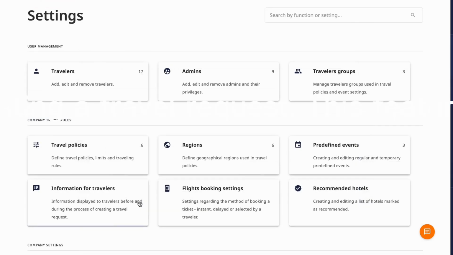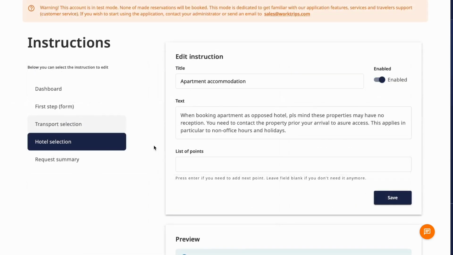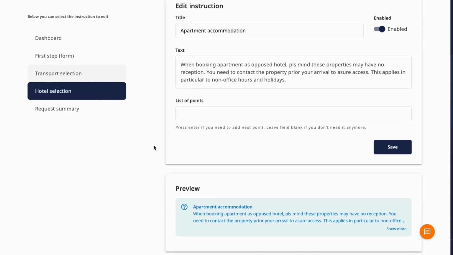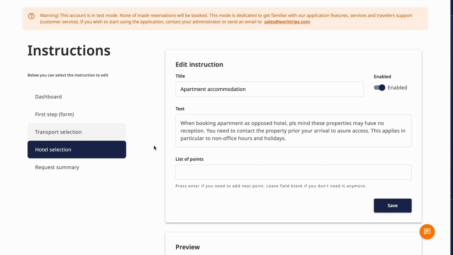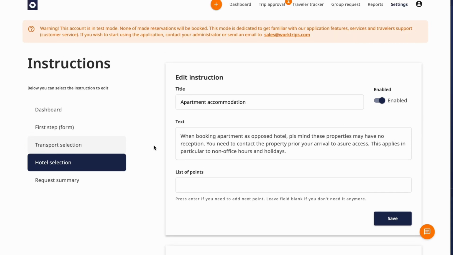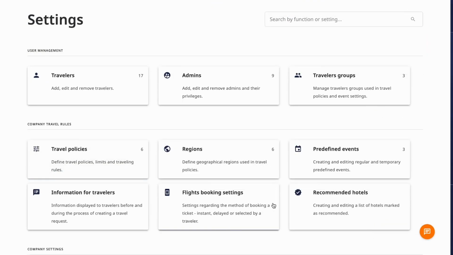Information for travelers. Here you can create information for the travelers that is displayed before and during the process of creating a travel request. This feature can be used to give tips and requirements for each of the booking steps. Choose a specific step from the list and create a note. Flights booking settings allows you to choose the ticket booking method.